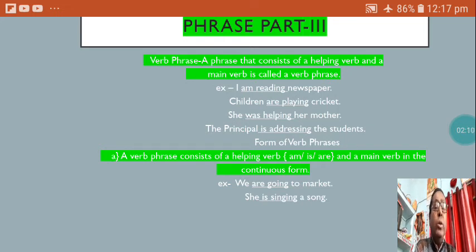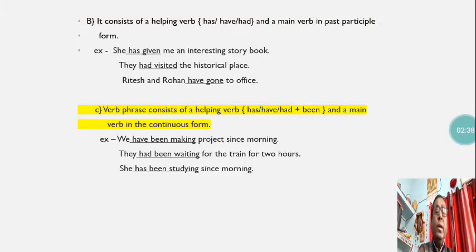So let us now know the forms of verb phrases. A verb phrase consists of a helping verb, that is am, is, are, and a main verb in it, in the continuous form. For example, she is singing a song. In these sentences, are going and is singing are verb phrases.